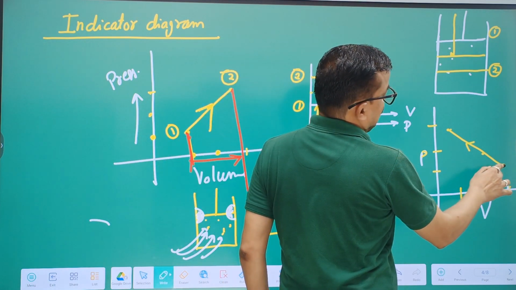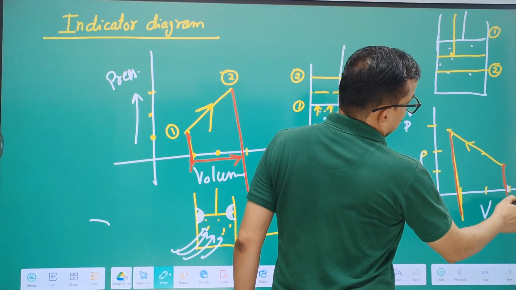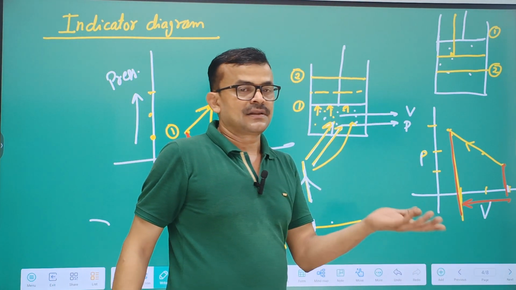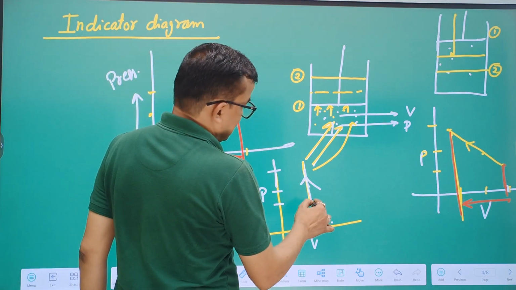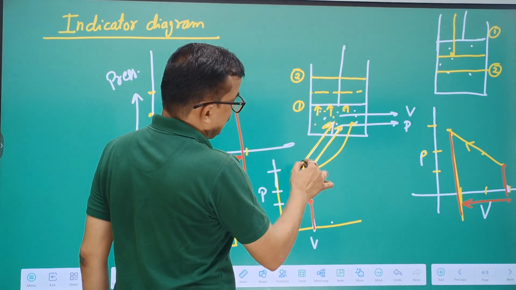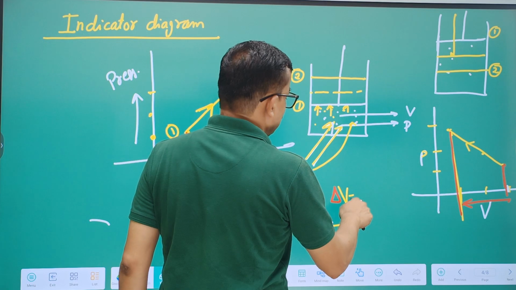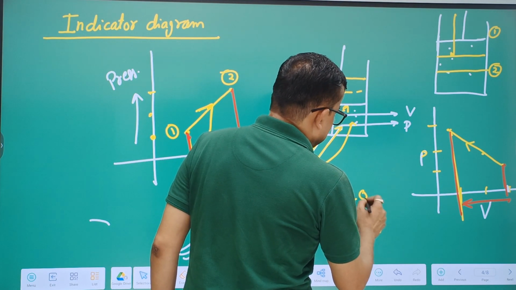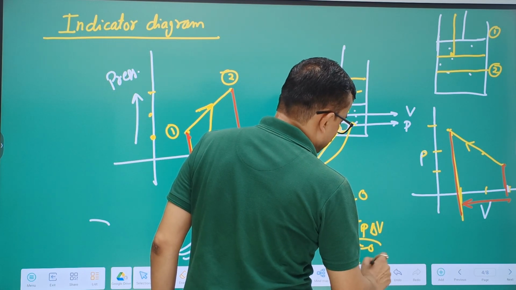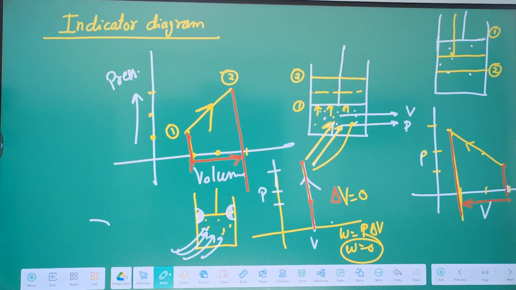In this graph, volume decreases, so work is on the gas. And in this graph, there is no change in volume, which means delta V is 0. Work done is P delta V, and delta V is 0, so work done is also 0. So these are the indicator diagrams.